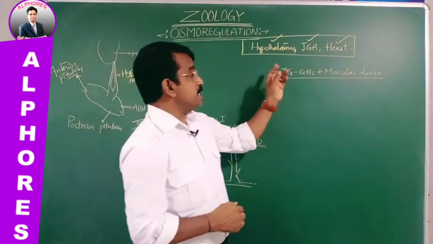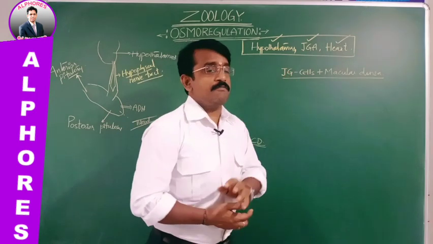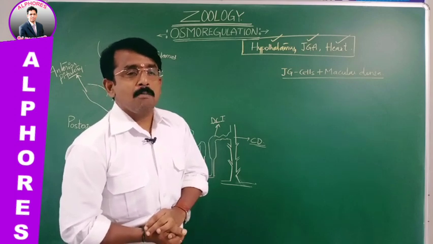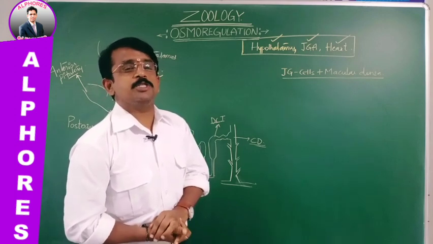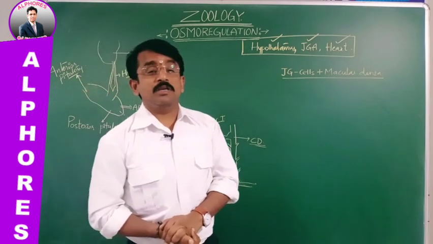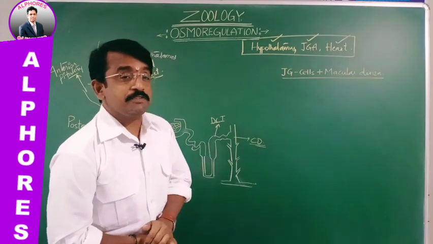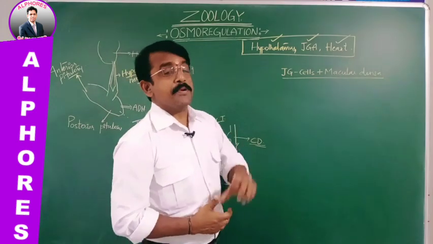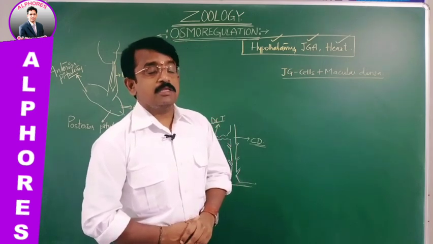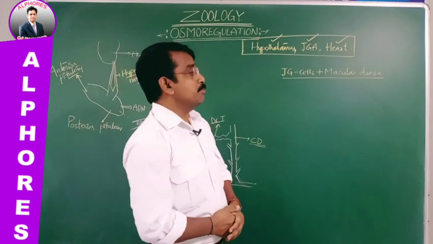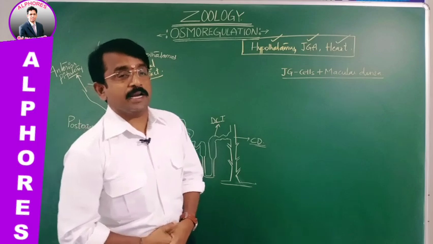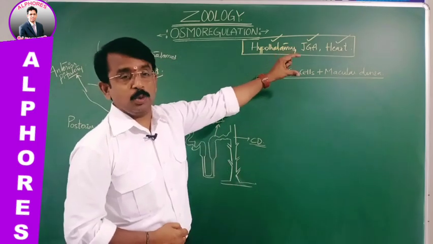The macula densa, as we already discussed, is a chemoreceptor, which provides information to the JG cells. What information? Information about osmoregulation, that is, if glomerular filtration is not taking place, this is detected by the macula densa.